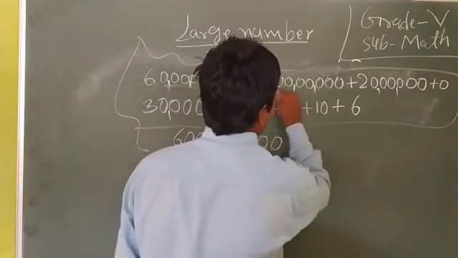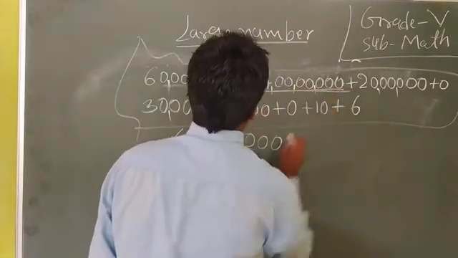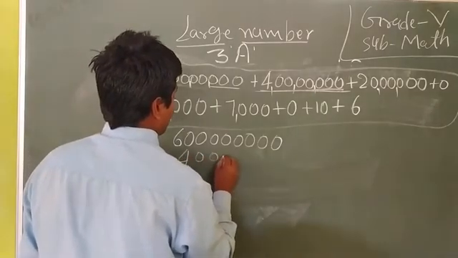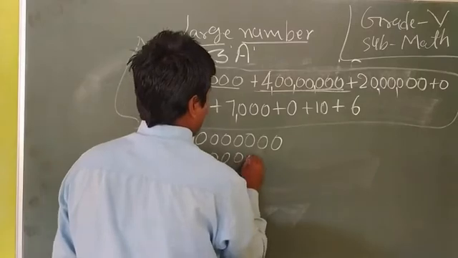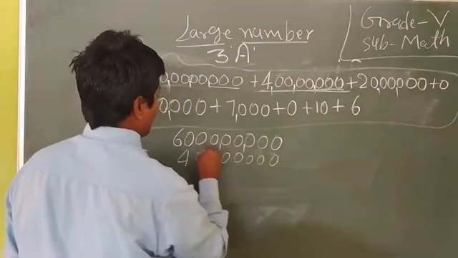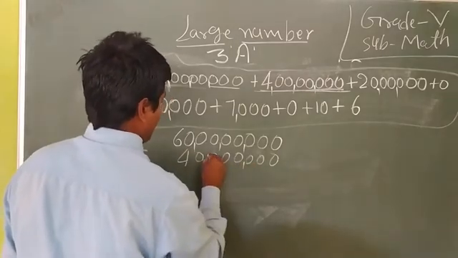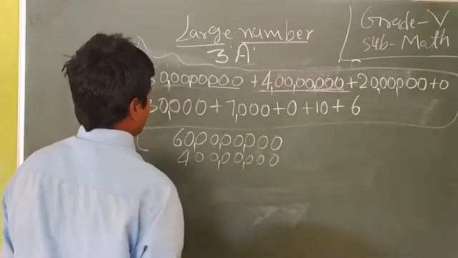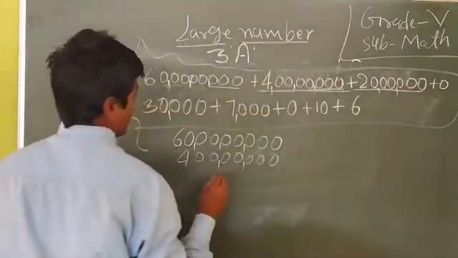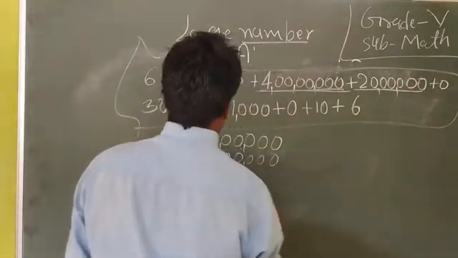After that we use 4 crores: ones, tens, 100, 1,000, 10,000, lakh, 10 lakh, crores. After that, we use here 20 lakhs. How many lakhs? 20 lakhs.